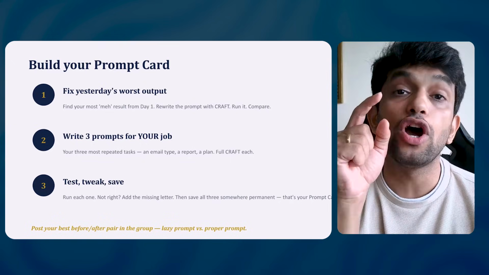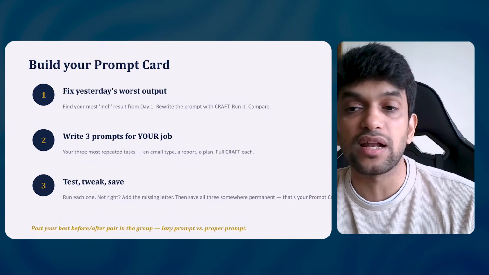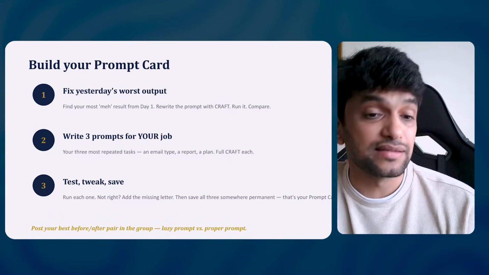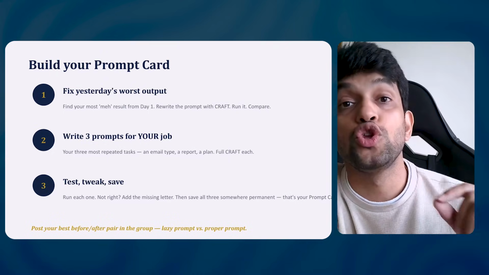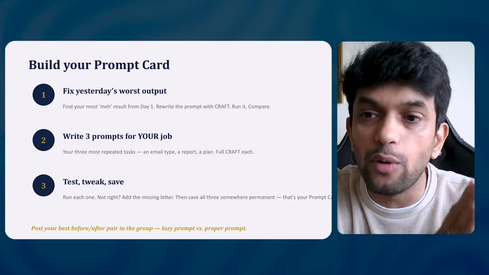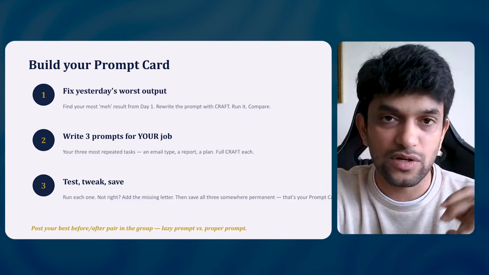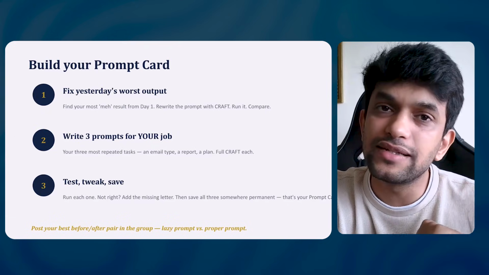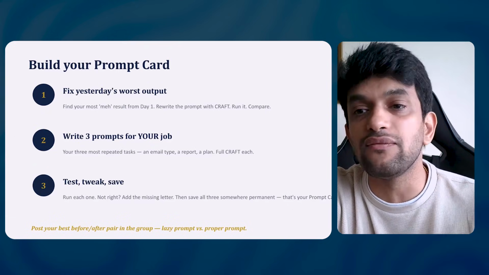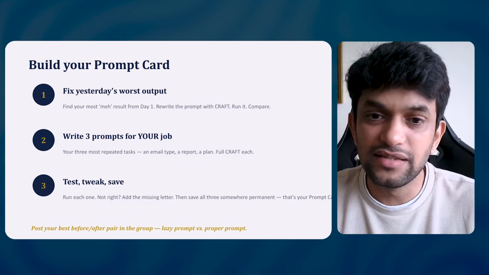Write 3 prompts for your job. Whatever you are doing daily, try to create 3 prompts using this CRAFT framework. And yes, guys, please understand, you have to start creating your prompt library also. Whatever prompt is working, save it in a doc file or an Excel sheet. Because if you're getting a good output, that same prompt you can use again and again for the same work. You don't have to test and try it again. Yes, is it clear?